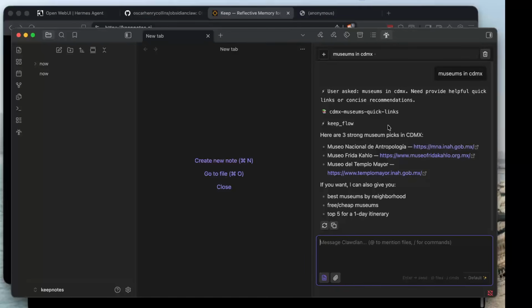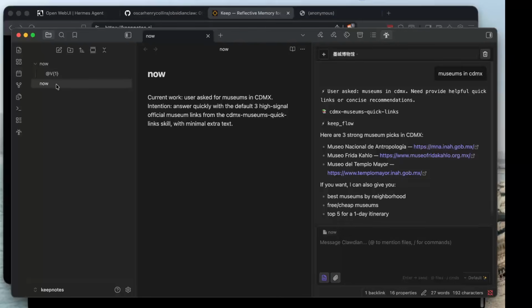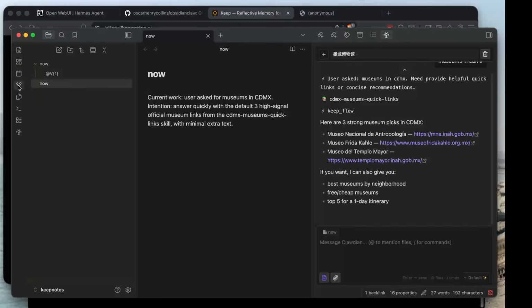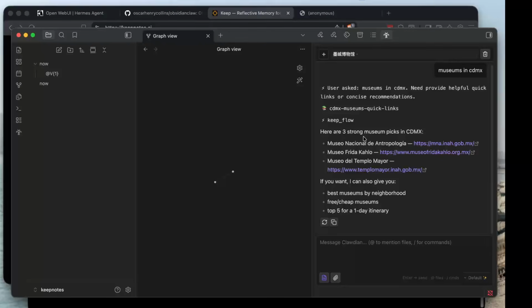And so the memory contains a now document, which is what we're talking about. And this is a little summary from the agent. And then it also contains the contents of our conversation. And sometimes it's a little laggy as to when this is going to show up. But it should be here. Come on. There we are.